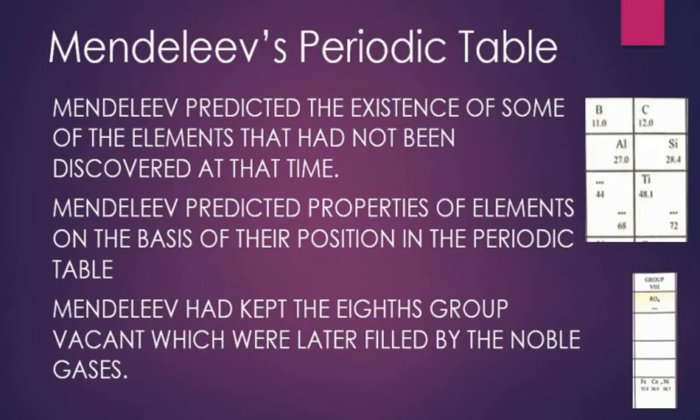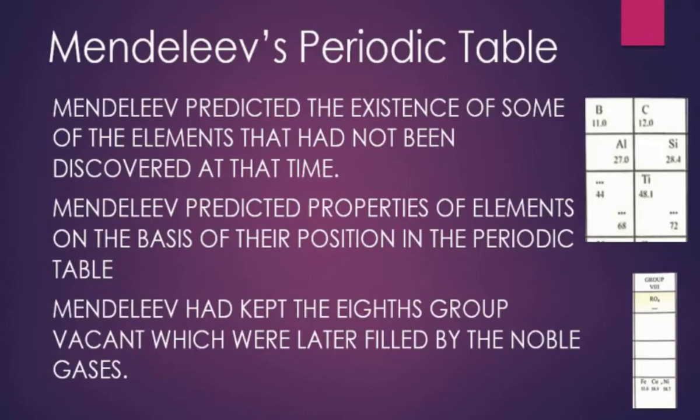Now we can see the advantages of Mendeleev's periodic table, which is a very good base for the modern periodic table. The first thing that we notice from his periodic table is that Mendeleev predicted the existence of some of the elements that had not been discovered at that time.